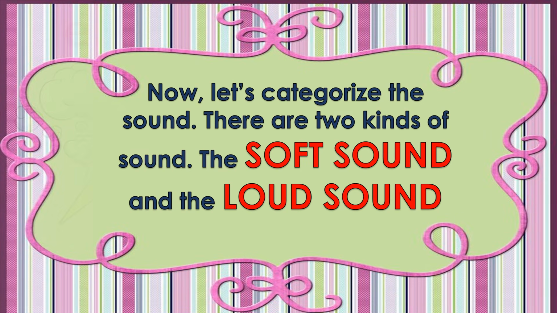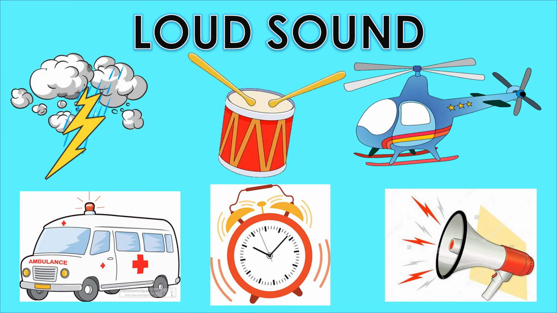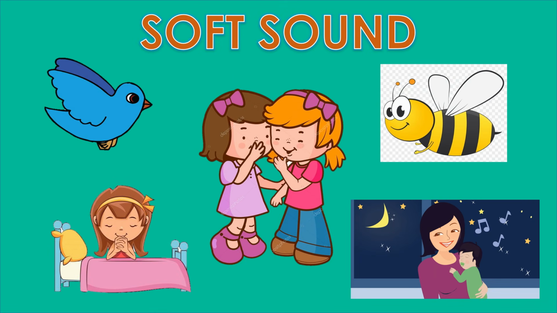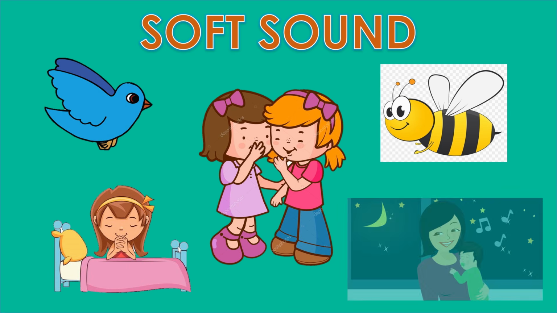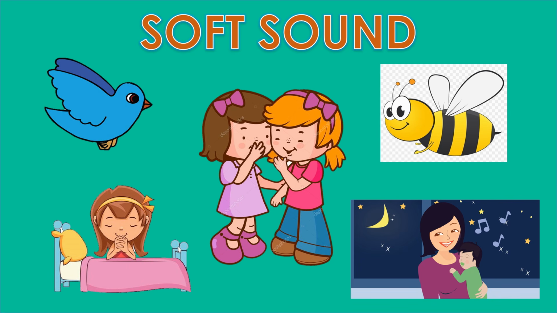Now, let's categorize the sound. There are two kinds of sound: the soft sound and the loud sound. These things produce loud sound like thunder, drum, helicopter, ambulance, alarm clock, megaphone. These things produce soft sound like bird, buzzing bee, praying, mother singing lullaby, and whispering.